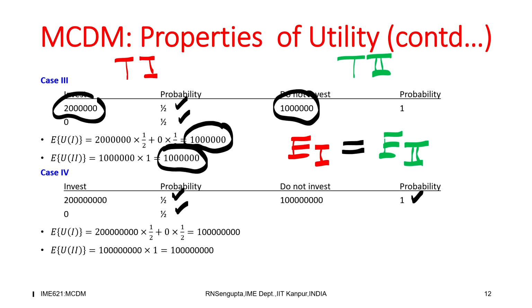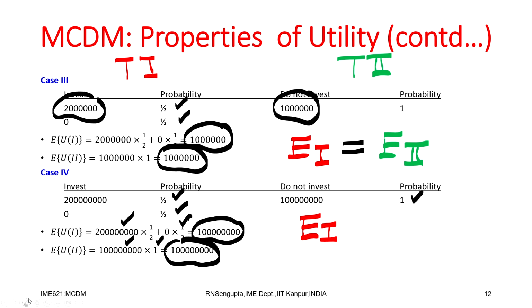So, if you find out the expected value which is given here, which is 200 million into half plus 0 into half, it gives you the value of 100 million. And for table 2, which is the sure one, 100 million into 1, which is the probability, becomes also the same value of 100 million. Here also the expected value for instance 4 is exactly equal to the expected value of table 2 for the same instance. Now, why did I do instance 1, 2, 3, 4?